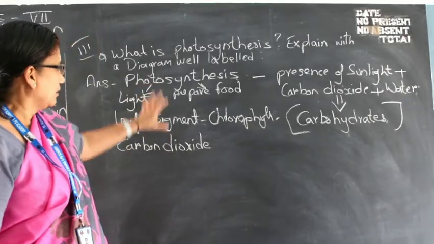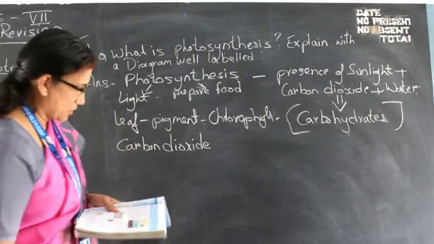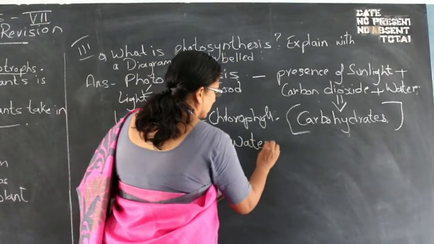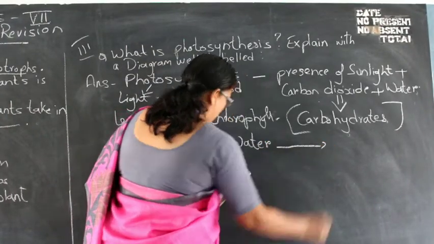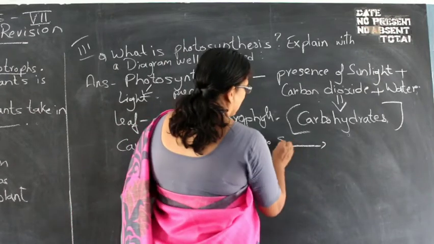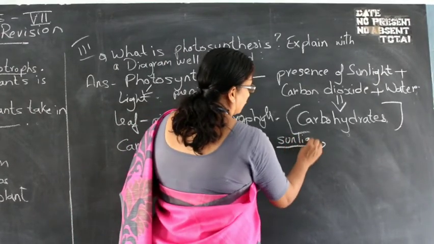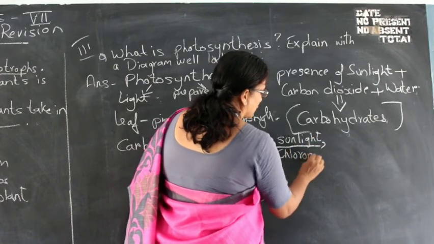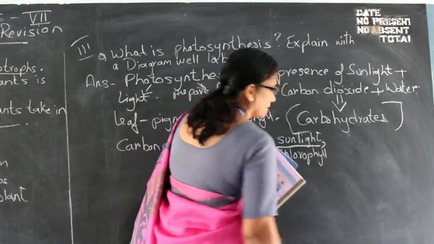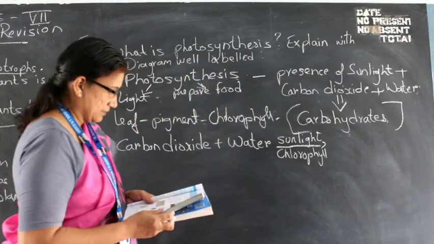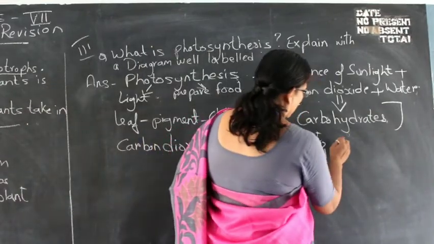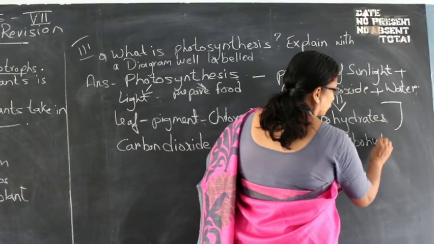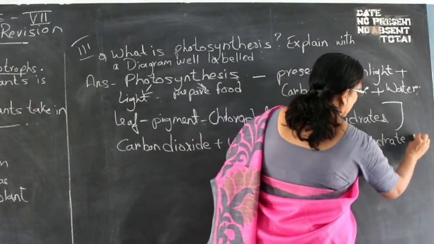So basically, in photosynthesis, the equation goes like this: carbon dioxide plus water, in the presence of sunlight and chlorophyll. Chlorophyll, I told you, is a pigment present in the plant leaves, that is green in color. It gives you carbohydrates, that is food, plus oxygen.